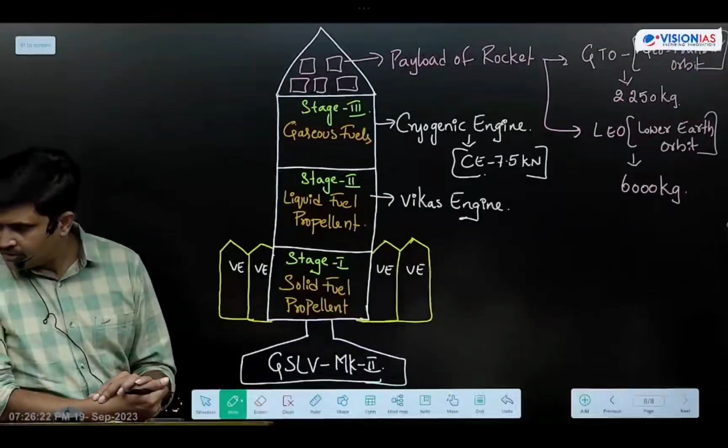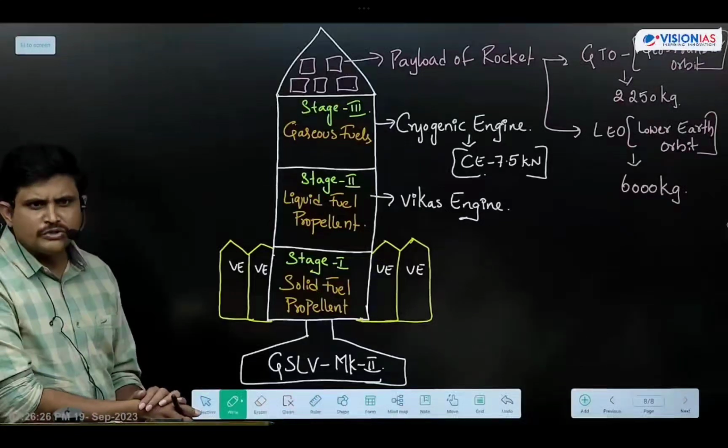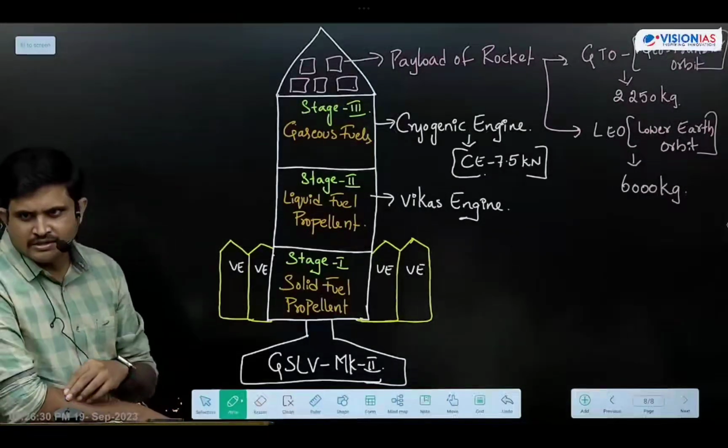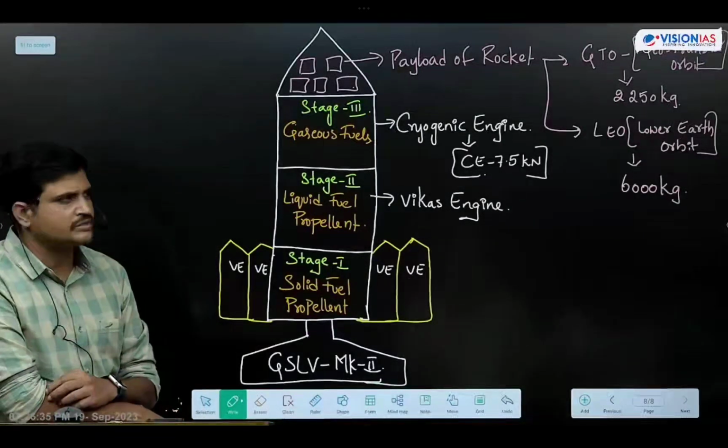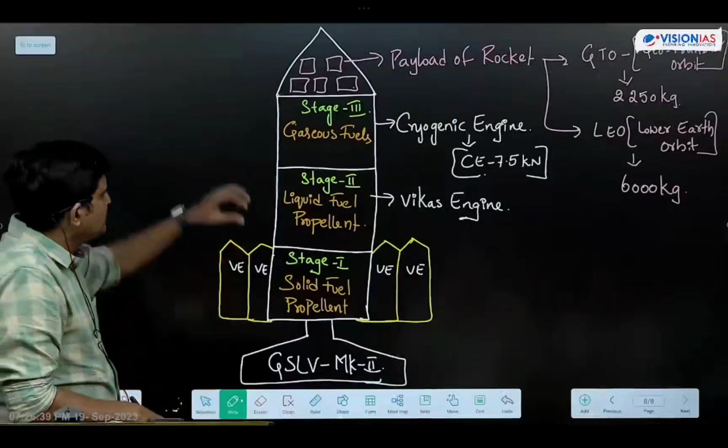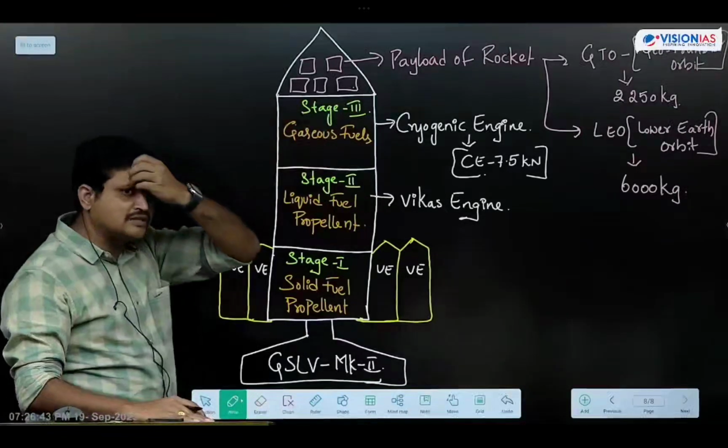What is the meaning of CE? Cryogenic engine, 7.5 kilonewtons. That means that much thrust it can produce. CE means cryogenic engine, 7.5 kilonewtons. That much thrust capacity engine was introduced only in the upper stage, not in other stages. Why only in the upper stages? I will tell you that.